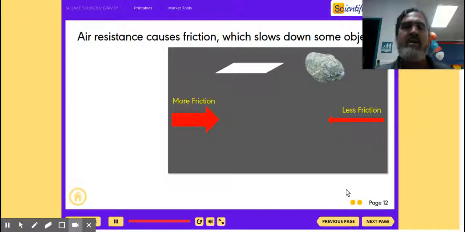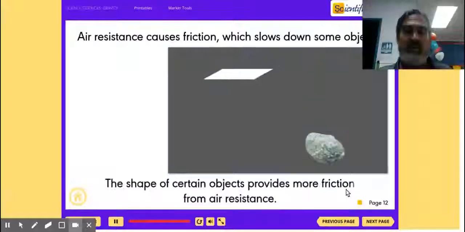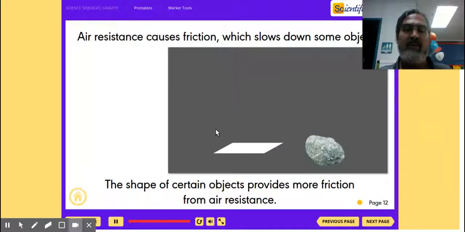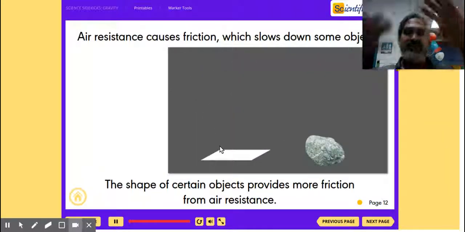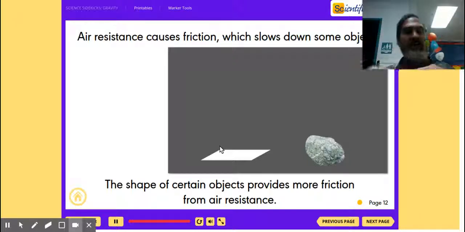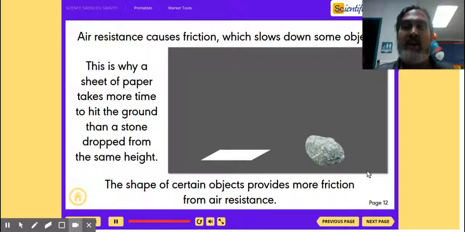Okay, air resistance causes friction, which slows down some objects. The piece of paper had more friction with the air, so it slowed down. Now the rock didn't have much resistance at all, so it hit the ground first. This is why a sheet of paper takes more time to hit the ground than a stone dropped from the same height.